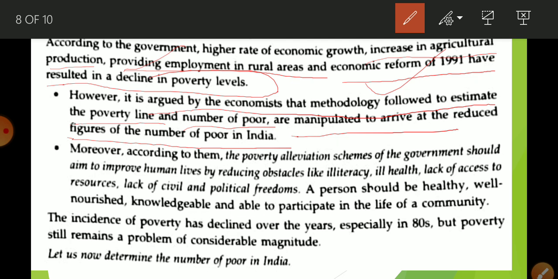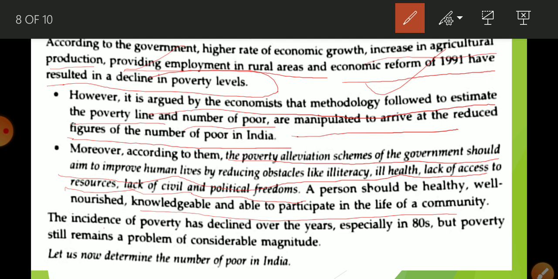Next is, moreover, according to them, the poverty alleviation scheme of the government should aim to improve human lives by reducing obstacles like illiteracy, ill health, lack of access to resources, lack of civil and political freedom. तो उन्हें लगता है कि पॉवर्टी लाइन से बेटर ये है कि हम उन्हें ये सारी फैसिलिटी अवेलेबल कराएं, उन्हें लिटरेट करें, उन्हें अच्छी हेल्थ दें, ठीक है, उन्हें रिसोर्सेज दें और उन्हें फ्रीडम दें, सिविल और पॉलिटिकल फ्रीडम दें, तो ऑटोमेटिक दे आर एबल टू कम आउट फ्रॉम दिस कंडीशन ऑफ पॉवर्टी. Okay, a person should be healthy, well nourished, knowledgeable, able to participate in the life of the community.